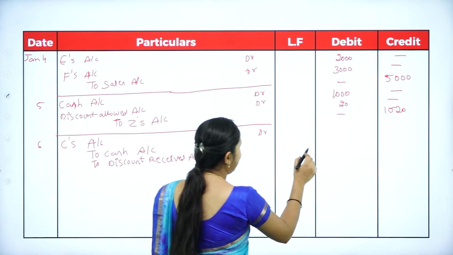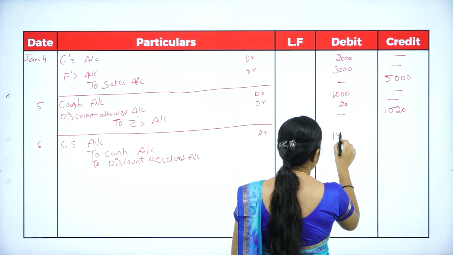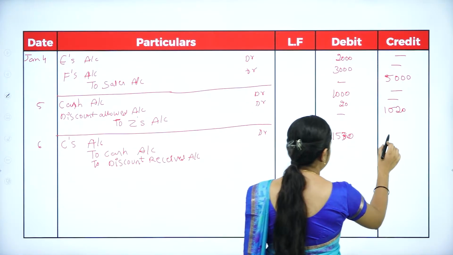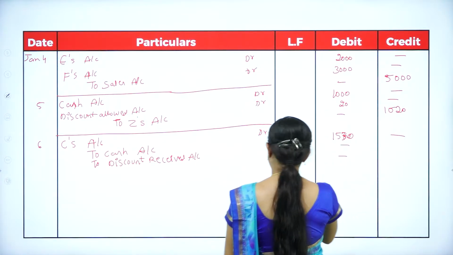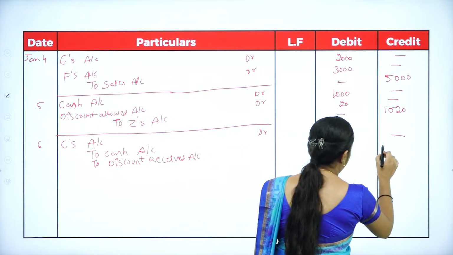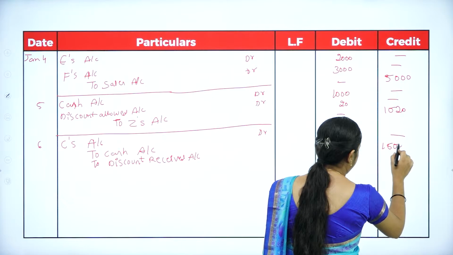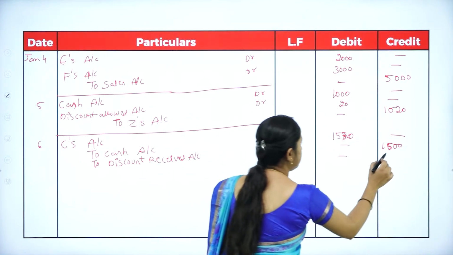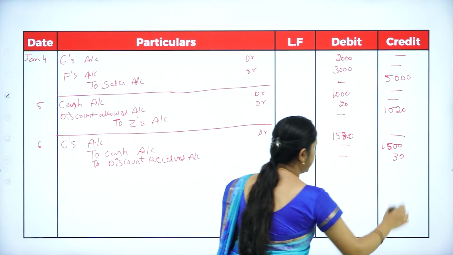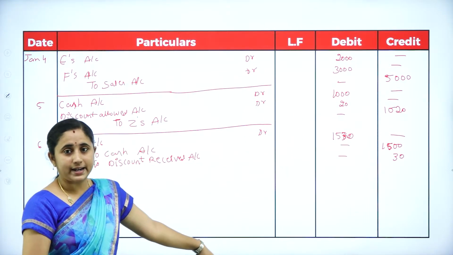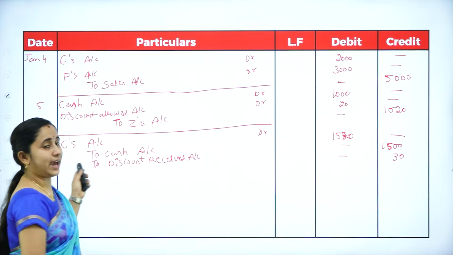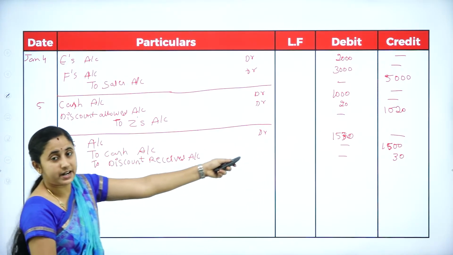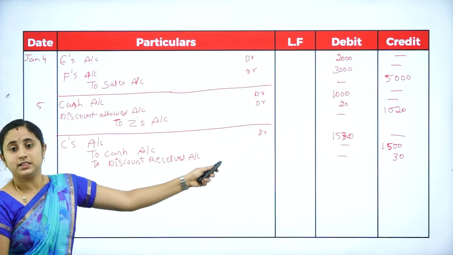So your total liability amount is 1530, but you have paid a cash of rupees 1500. You paid only cash of rupees 1500 and you get a discount of rupees 30. So it is balanced. You need to credit the 1500 and discount is 30.